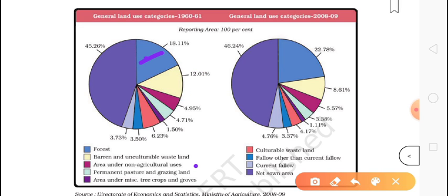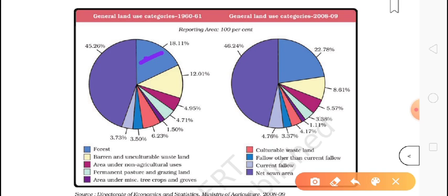Now the area under non-agricultural uses. In 1960 it was only 4.95%, around 5%. Now it has become more, 5.57%. Now permanent pasture, very important. Permanent pasture means grazing lands for animals. That time it was around 5%, but now it is only 3.38%. It means those grazing lands were converted into cultivated areas.